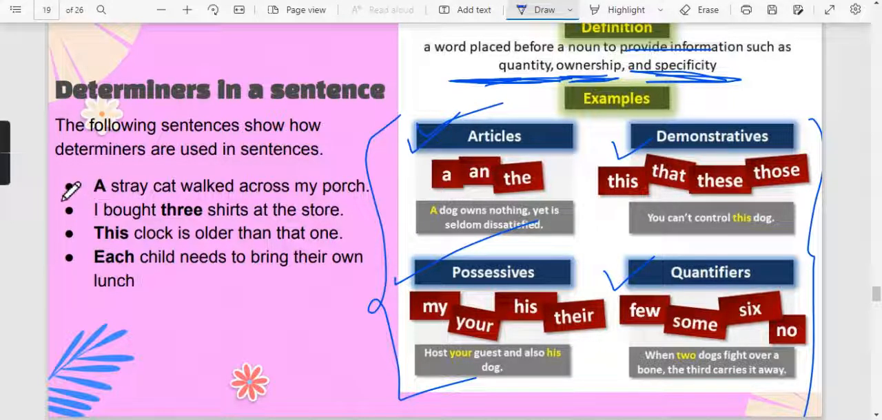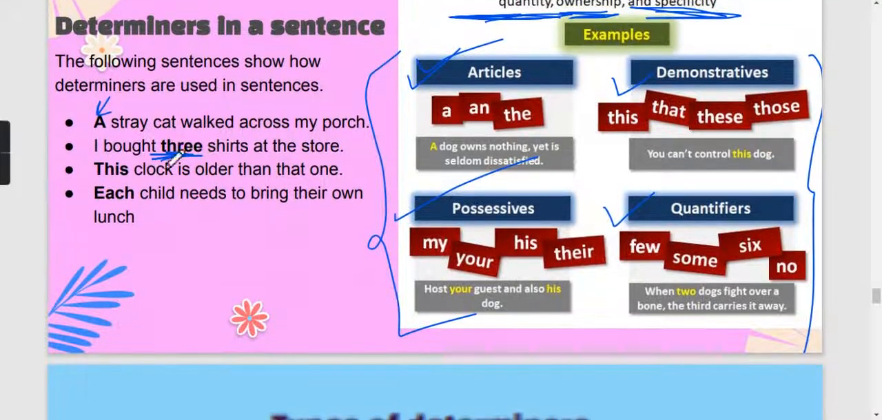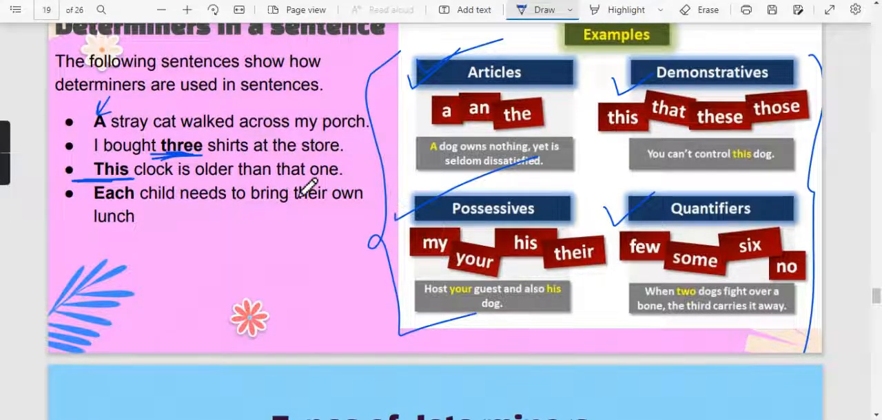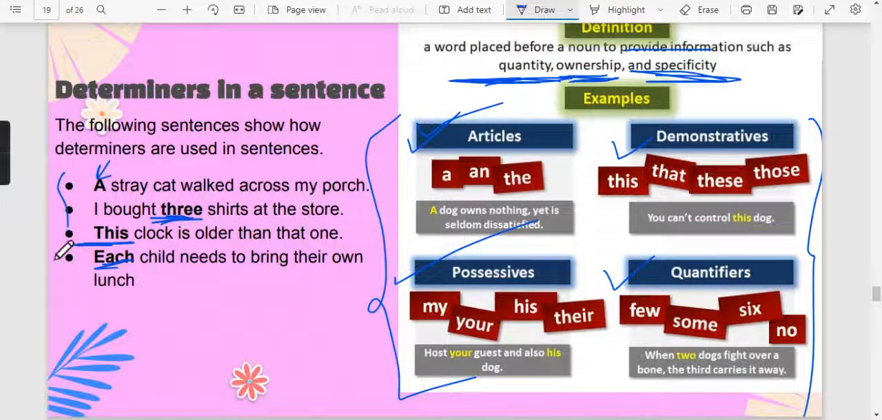So here also you can see, a stray cat walked across my porch. Again यहाँ पे a article आ रहा है, but ये अब determiner का part है. I bought 3 shirts at the store. Again it is acting as a quantifier, and also it is a part of determiners. This clock is older than that one. This जो है यहाँ पे हो जाएगा demonstratives. Each child needs to bring their own lunch. Again each will come under the category of quantifiers. So again all of these things will be coming under the category of determiners.